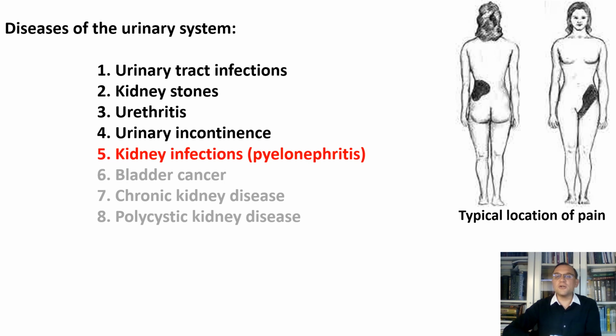Kidney infections, also known as pyelonephritis, occur when bacteria or other pathogens infect the kidneys. Symptoms often include high fever, back pain, abdominal pain, frequent urination, and cloudy or bloody urine. If left untreated, kidney infections can cause serious complications.